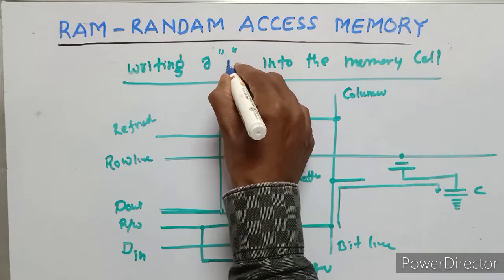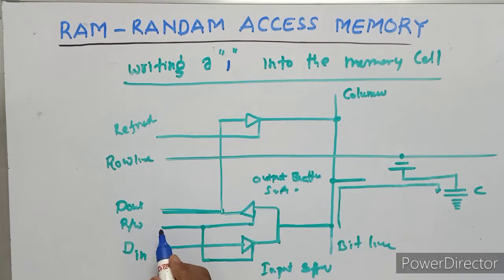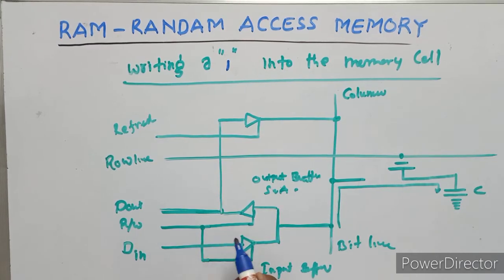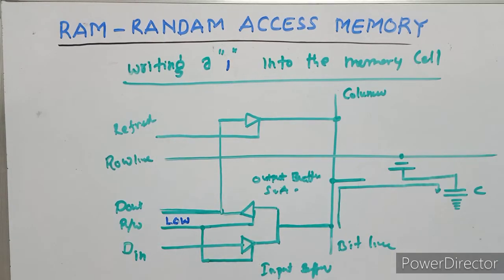First of all, writing a 1 into the memory cell. A low on the read or write line enables the tri-state input buffer. For a 1 to be written into the cell, the D input line must be high.